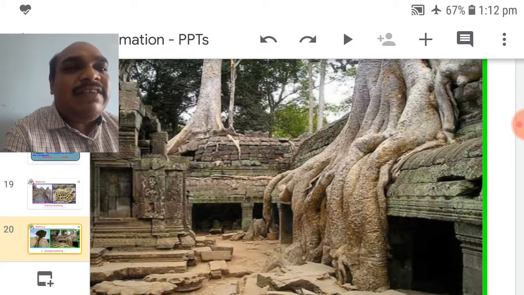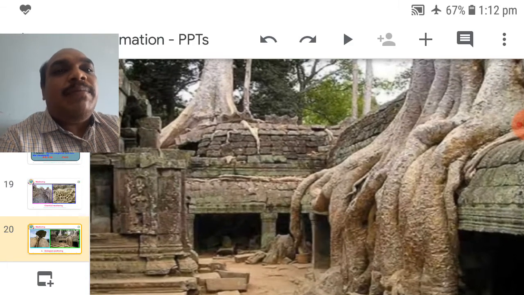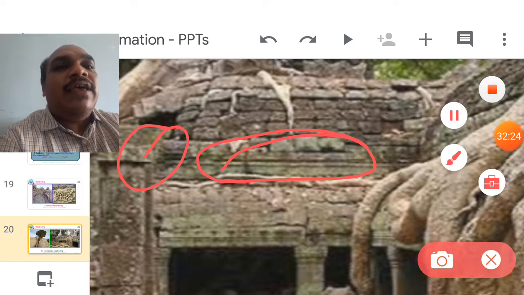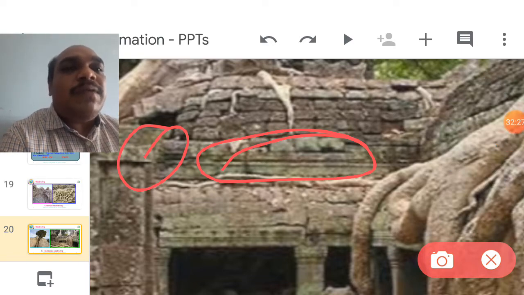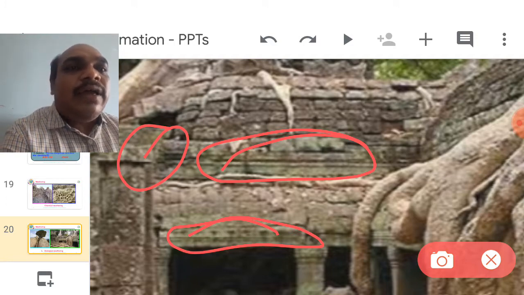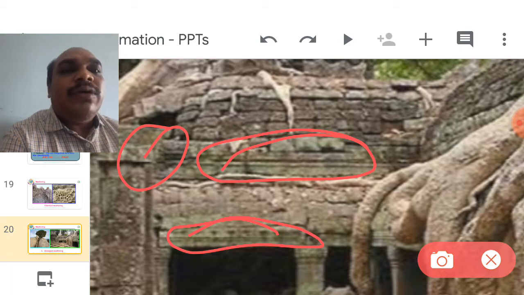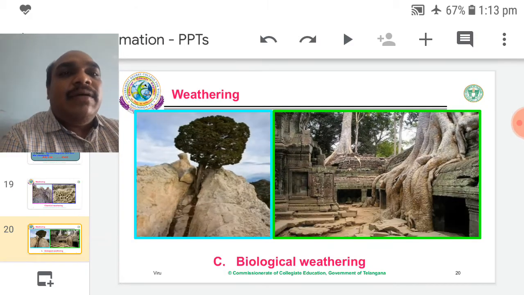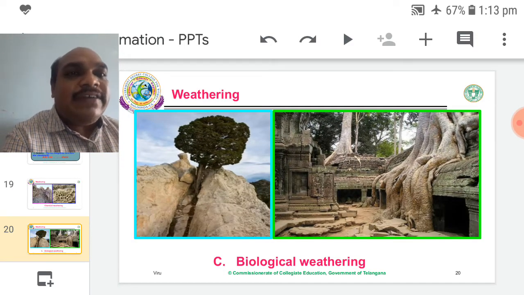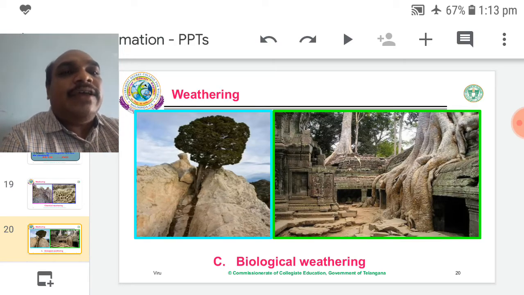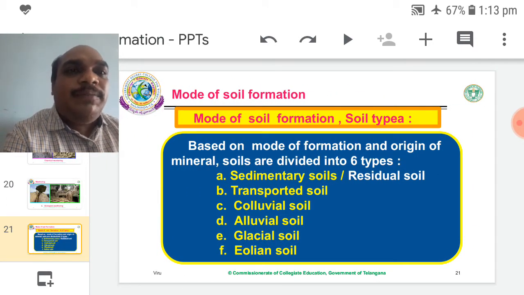Because the roots release some carbonic acids. Not only big trees, but lichens are also present over the walls or rocks. These are the lichens and algae. Small algae, lichens and moss plants are growing. Here the greenish color is visible. So rocks and old temples also decompose by the activity of plants, lichens, bacteria, algae, fungi, etc. So here biological agents are involved in the process of weathering. Therefore it is called biological weathering. Finally, it gives new soil.